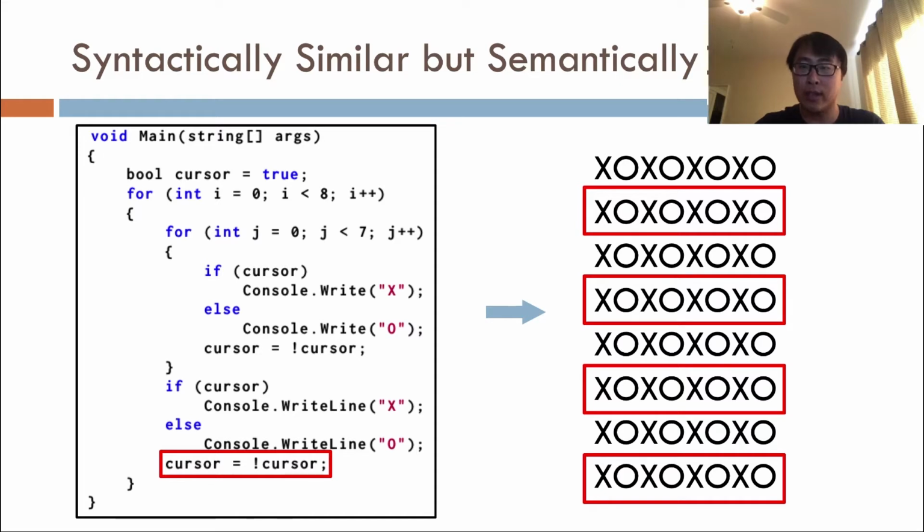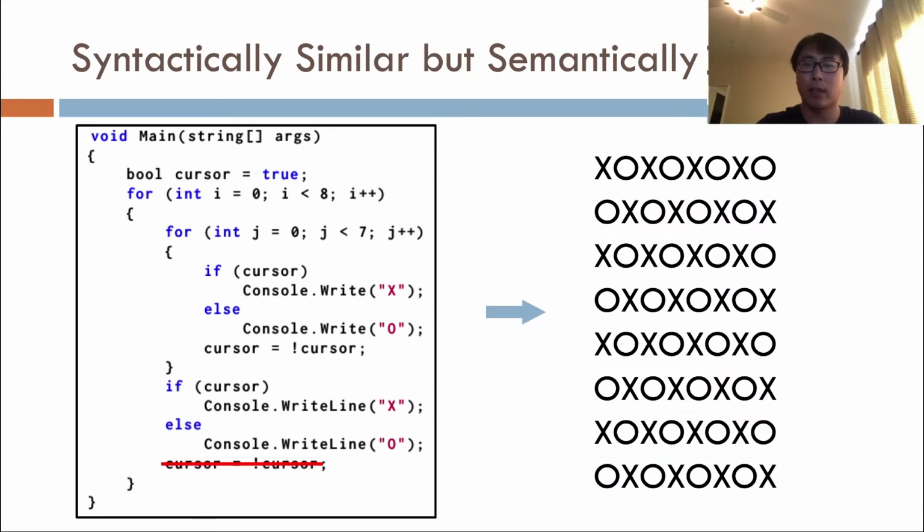The printing looks like the one on the right. Rows within the red bounding boxes are handled incorrectly. Now to fix this error, one just needs to remove the toggle. An even simpler fix, while not necessarily best coding practice, but serves our illustration purpose, is to remove the exclamation mark. In other words, a difference of one token leads to non-trivial semantic changes.